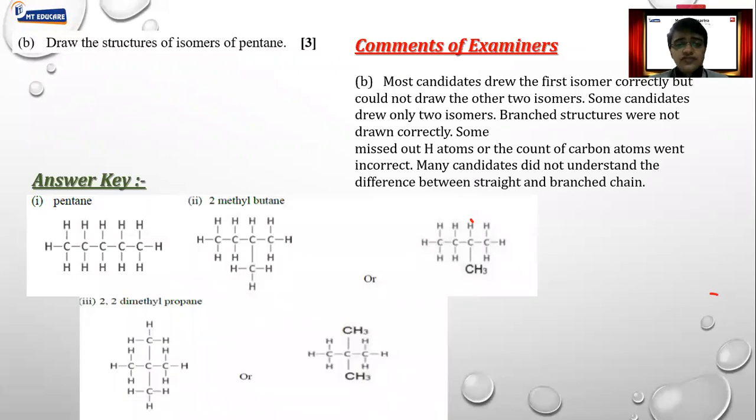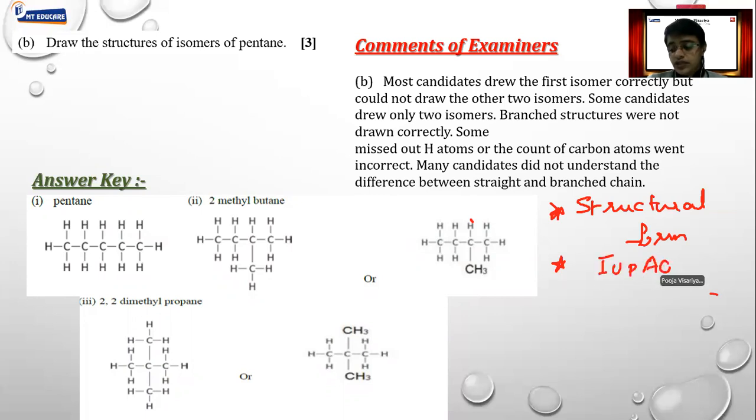Now, in this case, first and foremost, you have to use only structural form. You cannot use any other form. So first point, always use structural form only. That is one point. Okay. Second point, you have to mention the IUPAC name. Always mention the IUPAC name. If you have not mentioned the IUPAC name, you will not get marks.